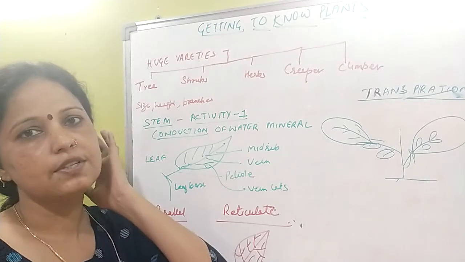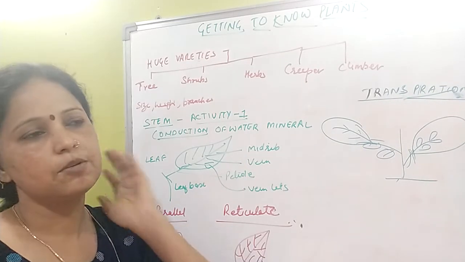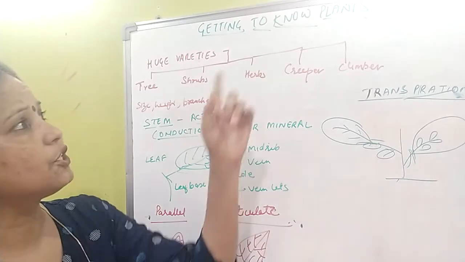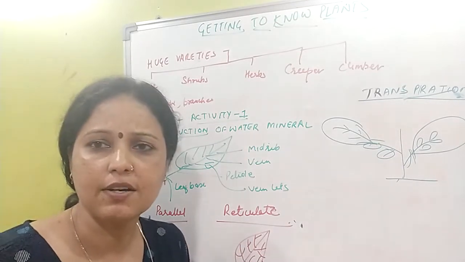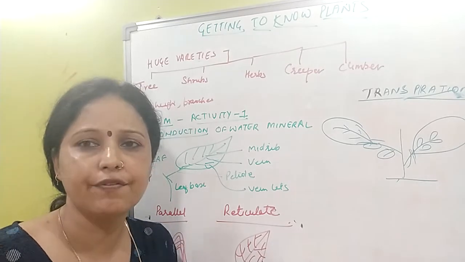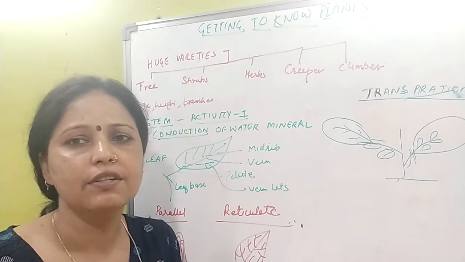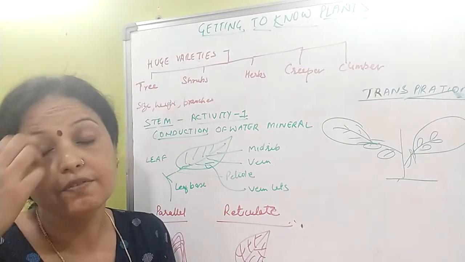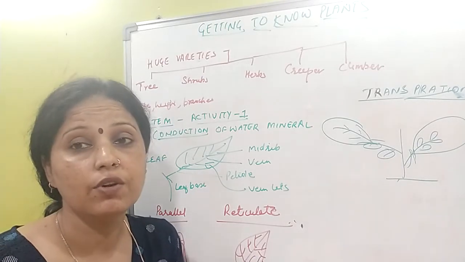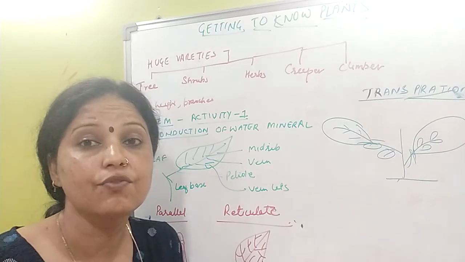Hello children, today we will start the next chapter, chapter number 7, and the name of the chapter is Getting to Know Plants. As you know, all around there are a lot of plants, and these plants are of different heights. They have different shapes and sizes of flowers, fruits, even the leaves. So when you go into your surroundings, you will find a lot of plants and their variety.